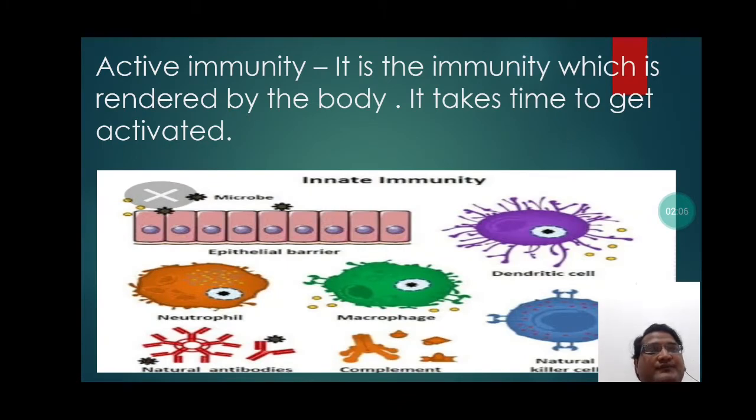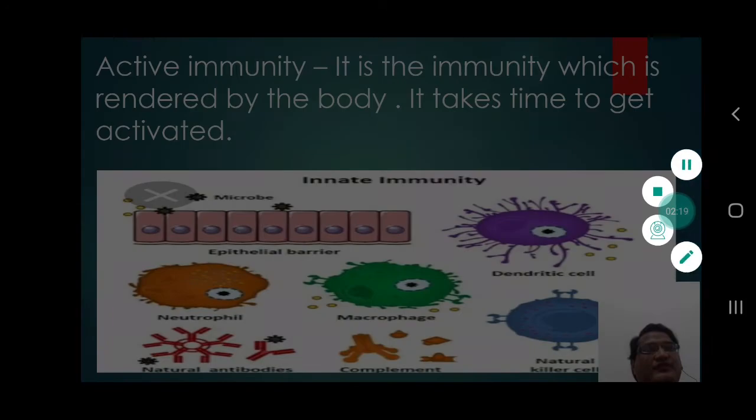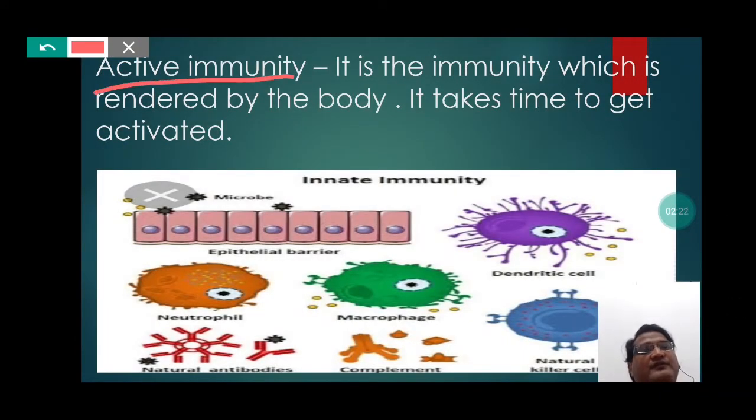Active immunity. It is the immunity which is rendered by the body. It takes time to get activated. So students, active immunity is actually the immunity which is provided by the body.